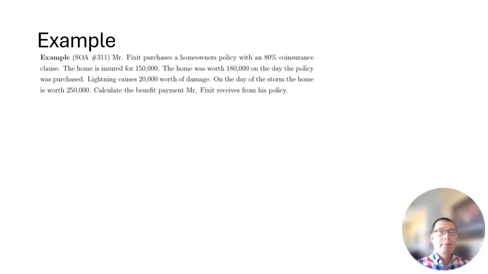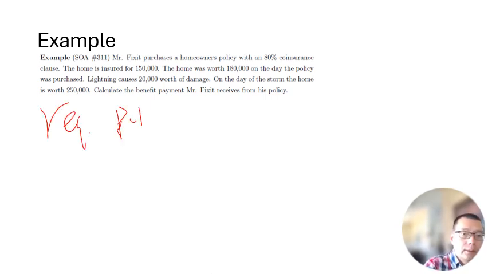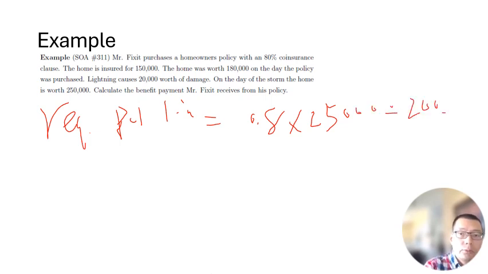So, the required policy limit in this case will be 80% of the home value on the day of the storm, which is $250,000, so the required limit would have to be $200,000.